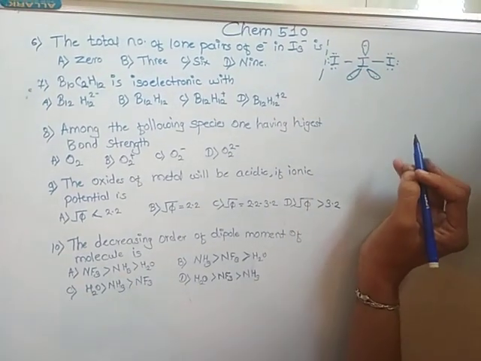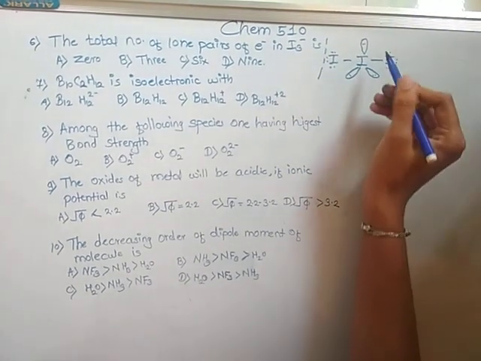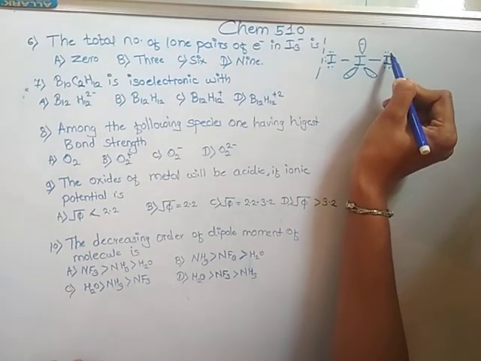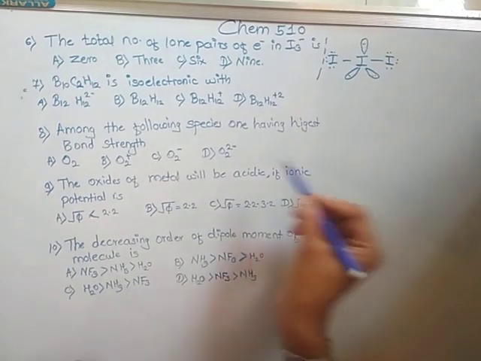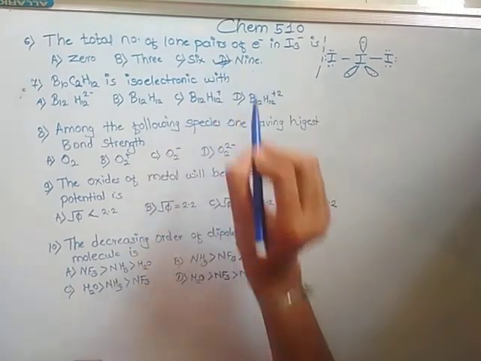So you can count the number of lone pairs: 1, 2, 3, 4, 5, 6, 7, 8, 9. So answer D is correct.